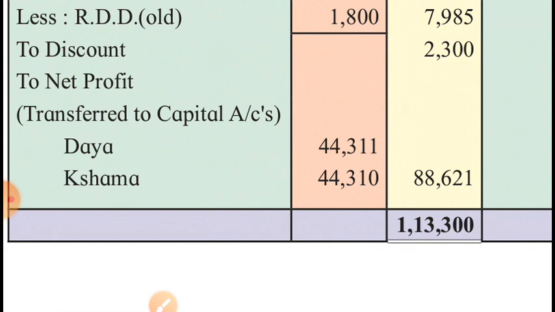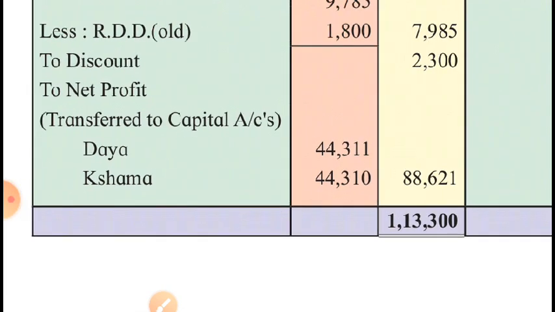It's an odd figure, therefore while getting it divided between the two partners, one of them will get 1 rupee extra. So Daya gets 50% of it, 44,311, and Kshama gets the remaining 50%, 44,310.